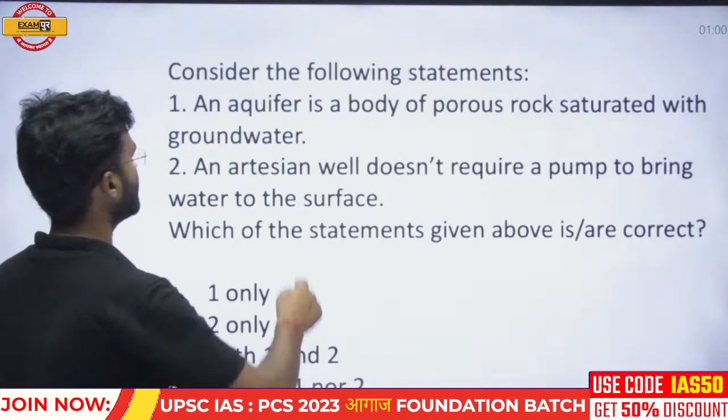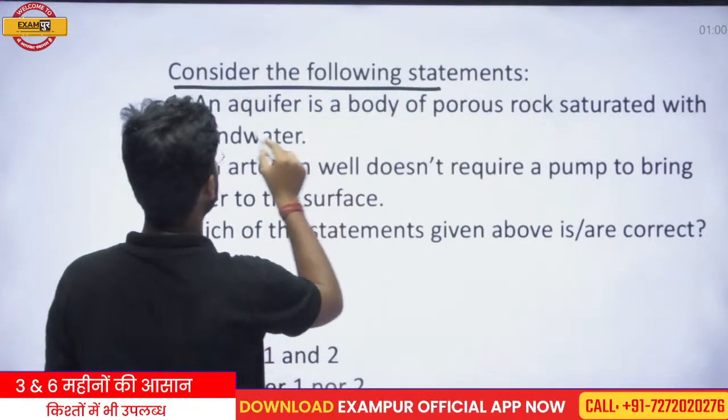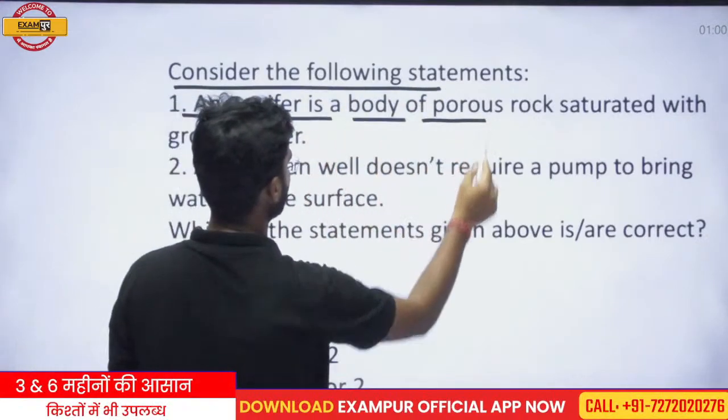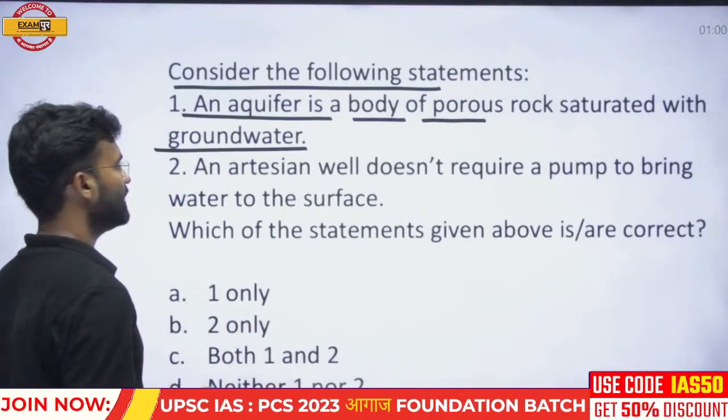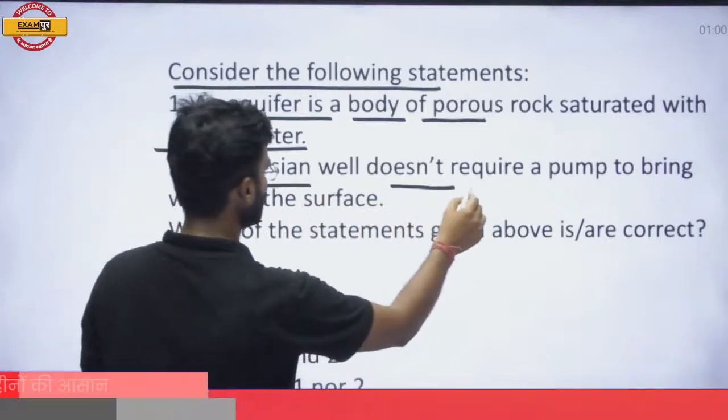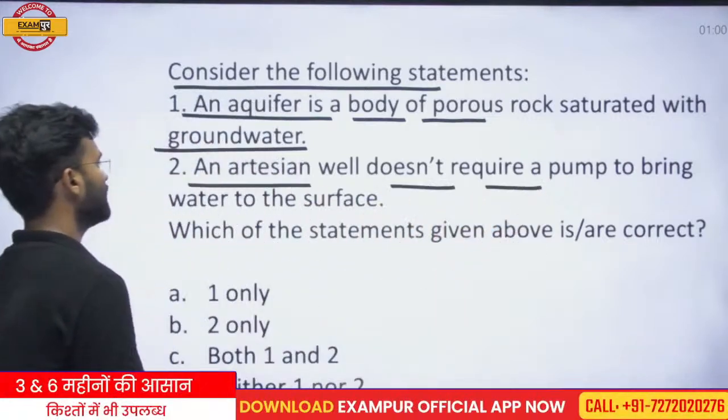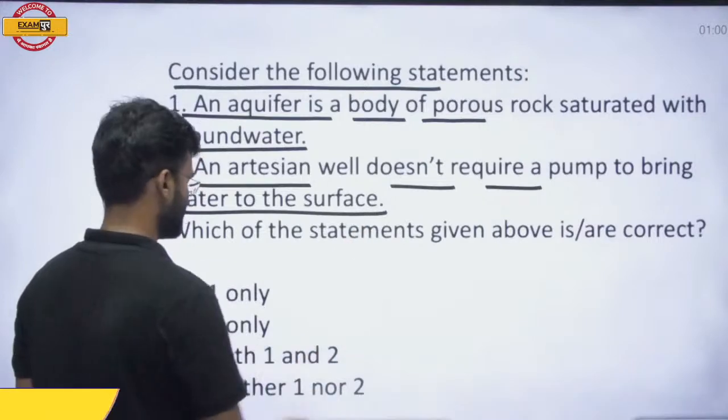Okay, consider the following statements. An aquifer is a body of porous rocks saturated with the groundwater. An artesian well does not require a pump to bring water to the surface.